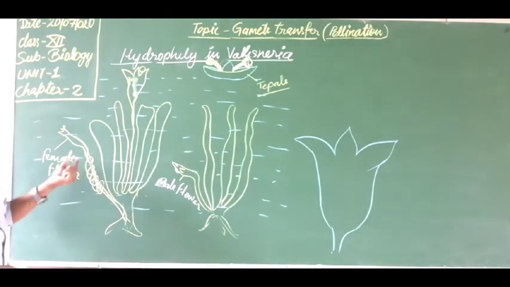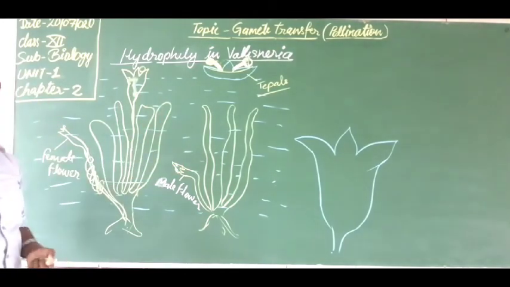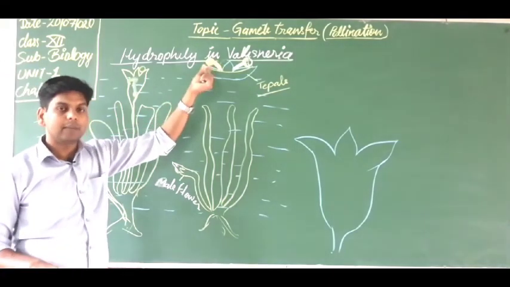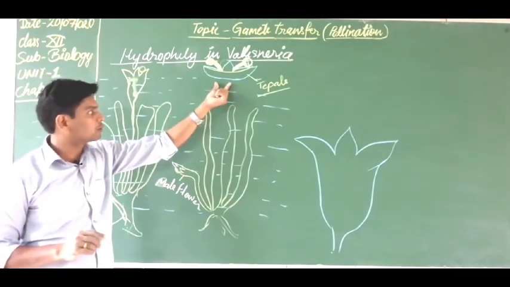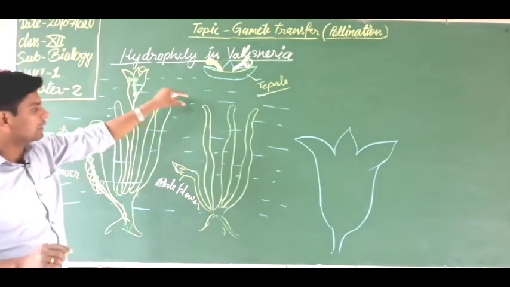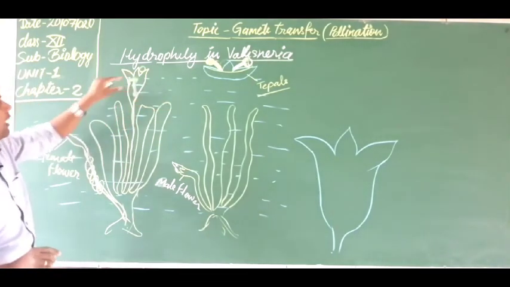So this is the pollination, or hydrophily, in Vallisneria. It is required that the pollen grains must be lightweight, and the flowers should be boat shaped in structure. These are the characteristics, and this is the way hydrophily occurs in Vallisneria.